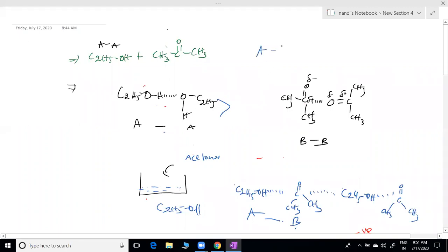So finally, in that case, what type of deviation can they show, sir? Positive deviation. Why positive deviation? In the solution weak attraction means it can evaporate more. If here the attraction is weak, it can evaporate very fast, sir. So PS is greater than PA plus PB. So this is the condition for positive deviation.